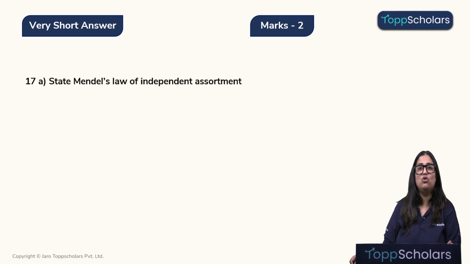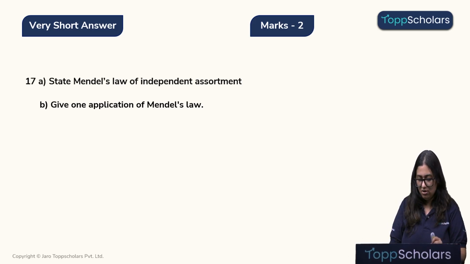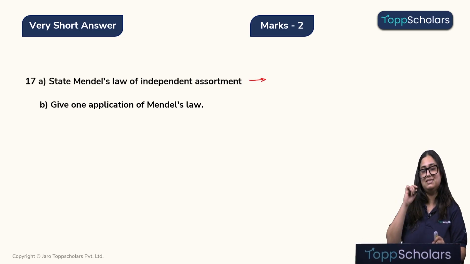State the Mendel's law of independent assortment and give one application of Mendel's law. Let's answer the question. Children, what does Mendel's law of independent assortment say?